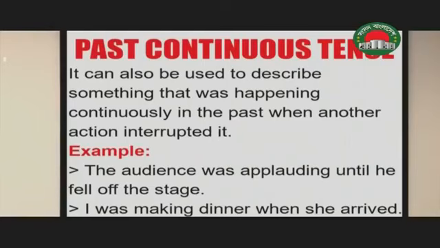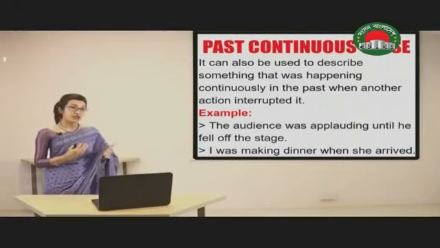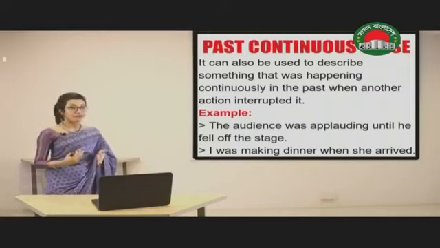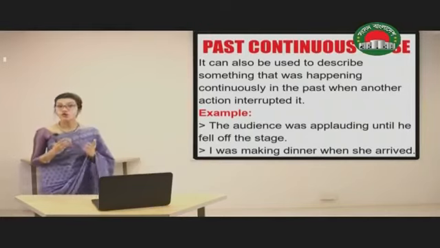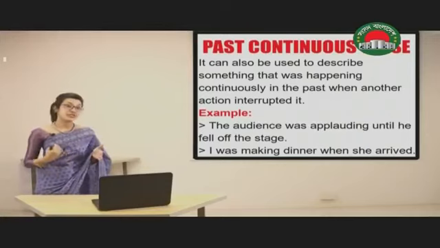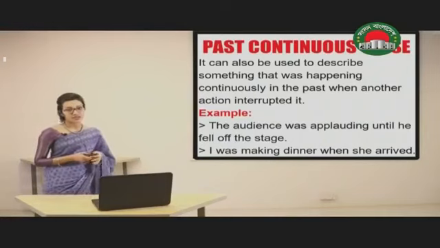I was making dinner when she arrived. So her arrival interrupted my action of making dinner or cooking. So if two actions happened in the past and one was interrupted in between by the other, then we can use past continuous tense.